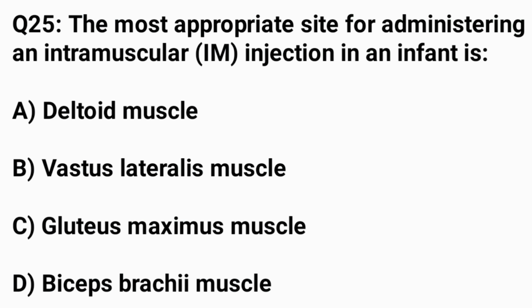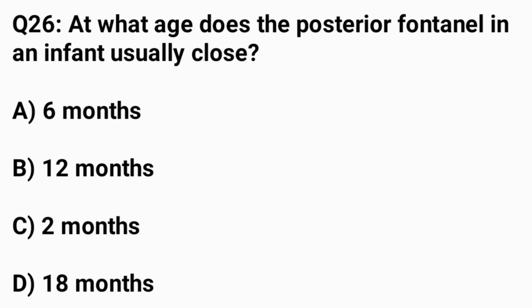Question number 25. The most appropriate site for administering an intramuscular injection in an infant is. The correct answer B, vastus lateralis muscle. Question number 26. At what age does the posterior fontanelle in an infant usually close?